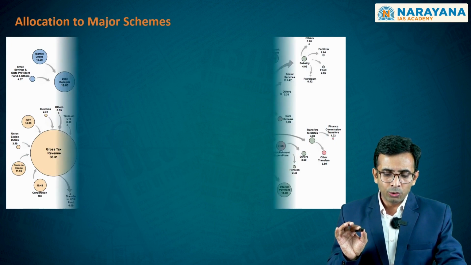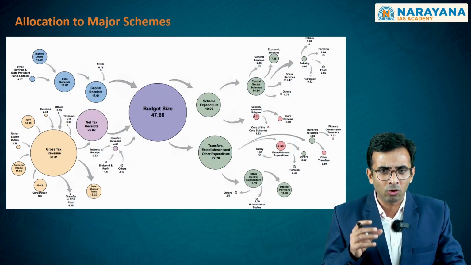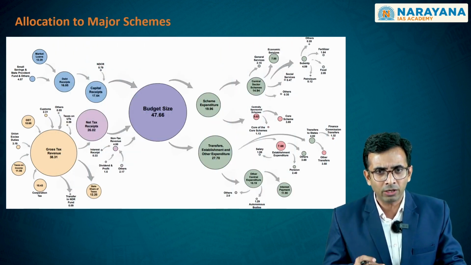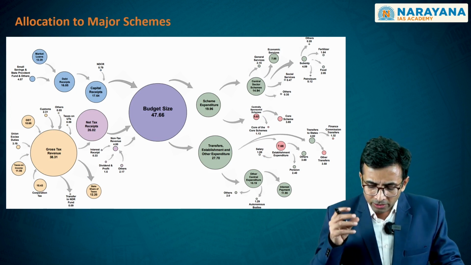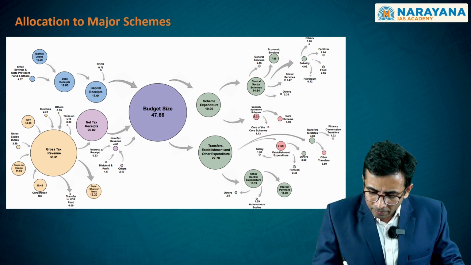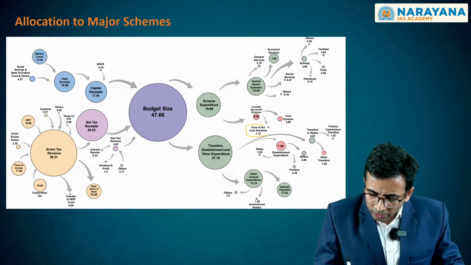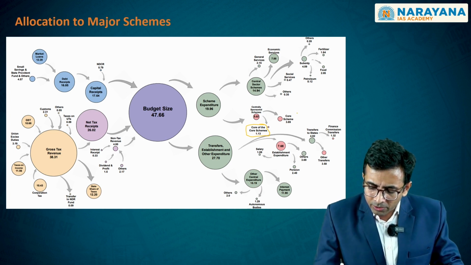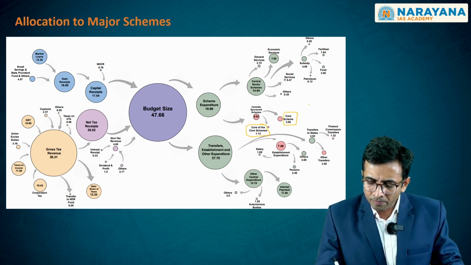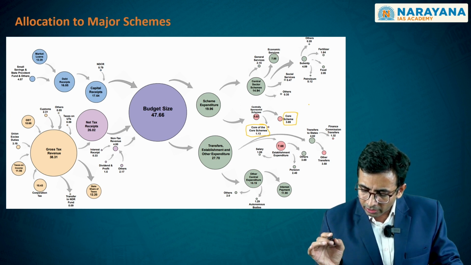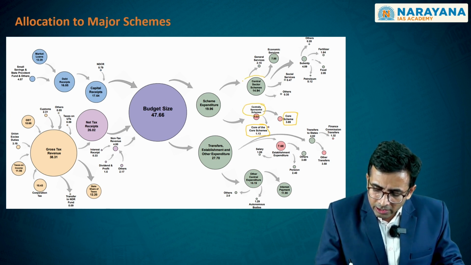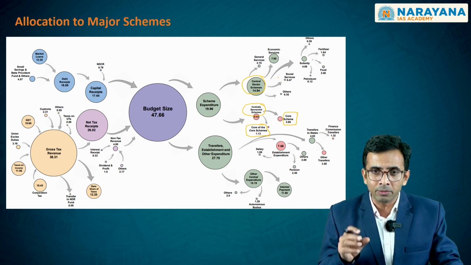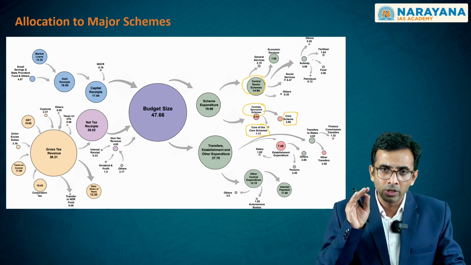Moving ahead, you have a number of schemes that the government is implementing as part of the budgetary process. Out of these many schemes, keep in mind there are certain schemes which are referred to as core of the core schemes. There are certain other schemes which are referred to as core schemes. There are certain other schemes which are referred to as centrally sponsored schemes and then central sector schemes. All these schemes and this differentiation you have to remember.